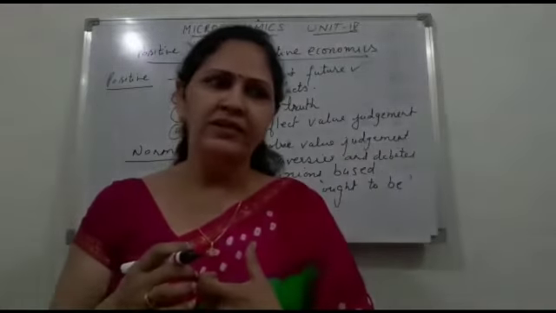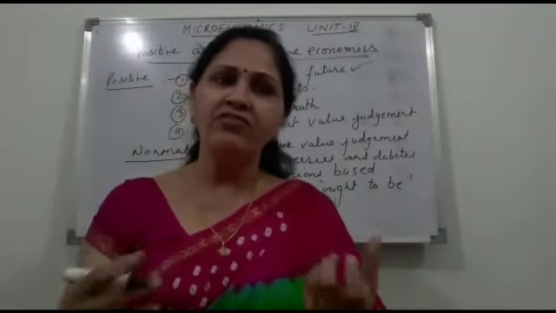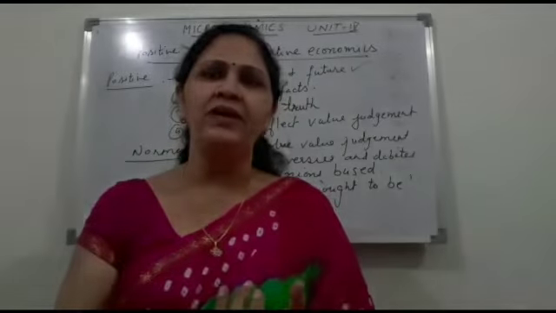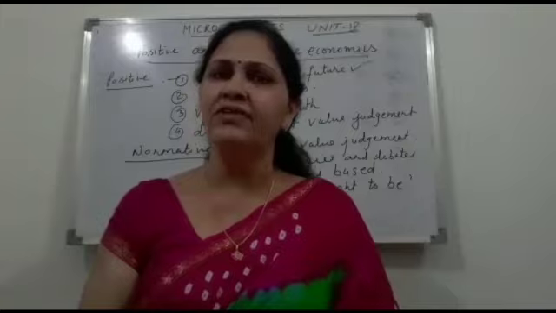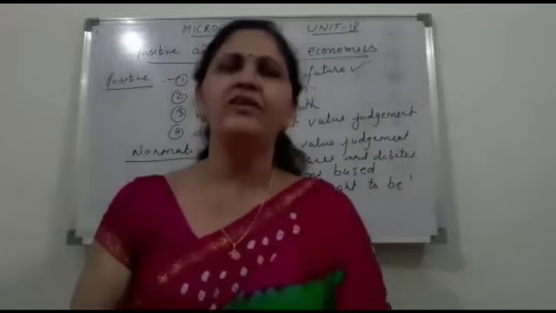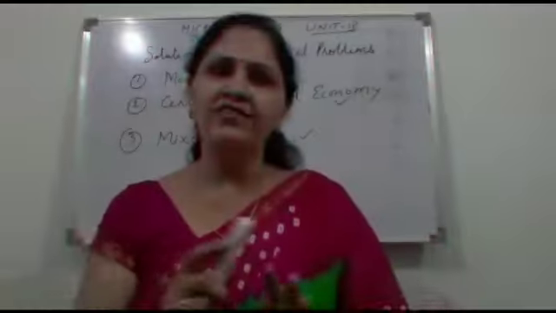This is my opinion. It reflects what ought to be. So this is normative economics, and that's all.